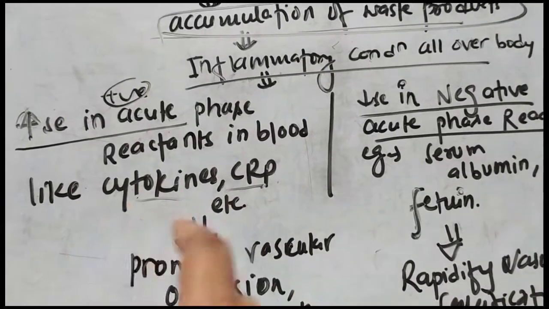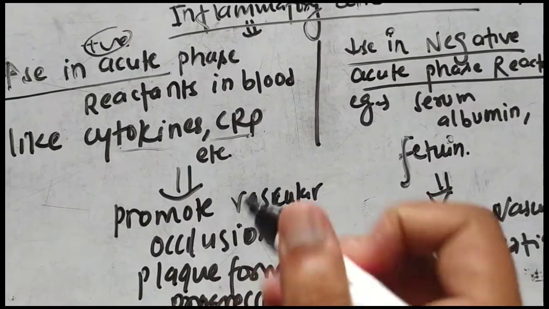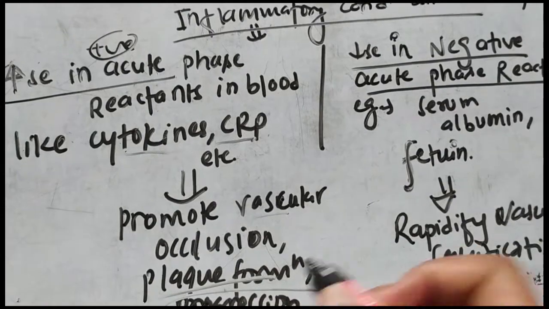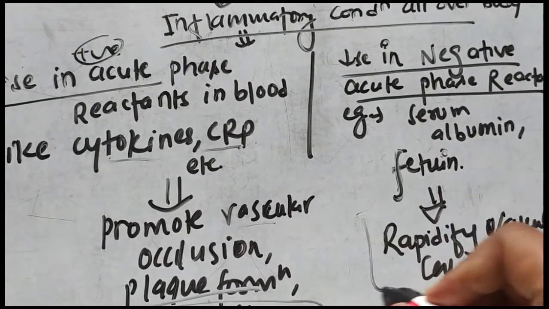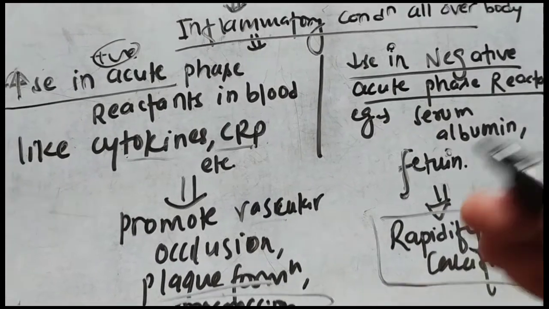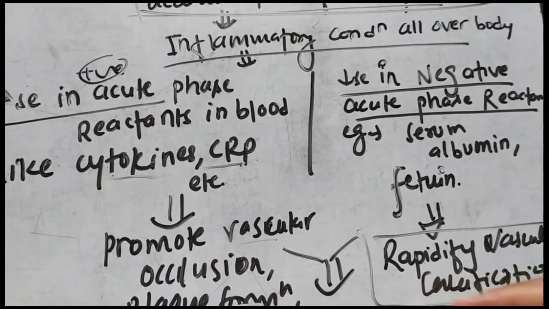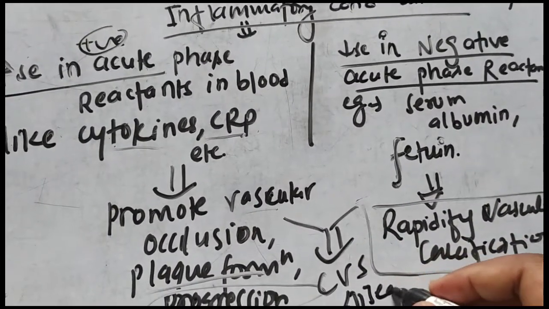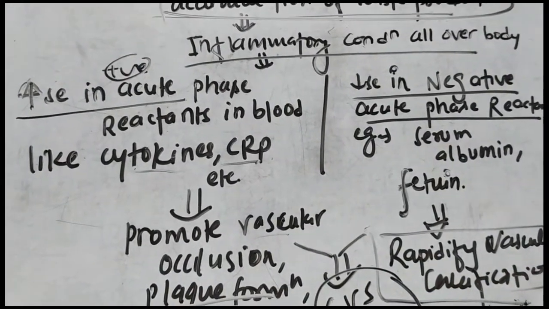Now the increase in the acute phase reactants will ultimately promote vascular occlusion, plaque formation and plaque progression. And the decrease in negative acute phase reactants will rapidify the vascular calcification. So all this will lead to cardiovascular disease, or will cause the worsening of the cardiovascular disease if already present.